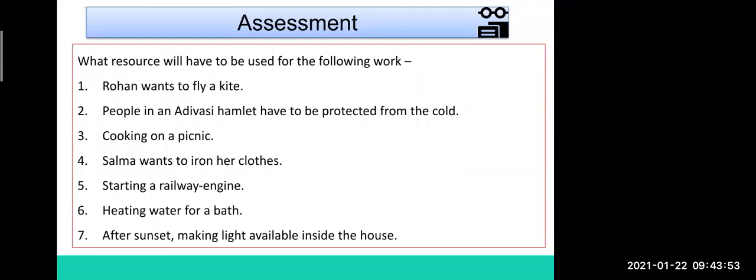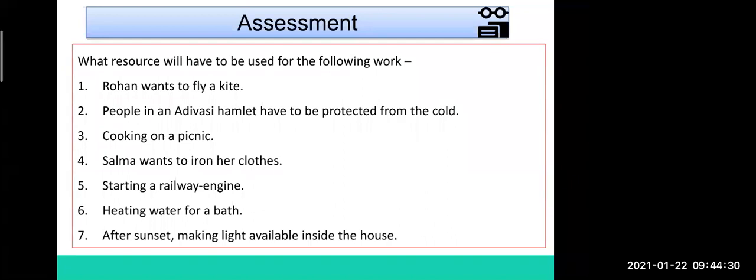Second, people in an Adivasi hamlet. Adivasi hamlet means a small village or a settlement of people. Okay, they have to be protected from the cold. If you feel the cold, what do you do? What do we do when we feel the cold? Yes, it's a general question. When you are feeling cold, we can feel hot with the help of heat energy. Yes, very good.